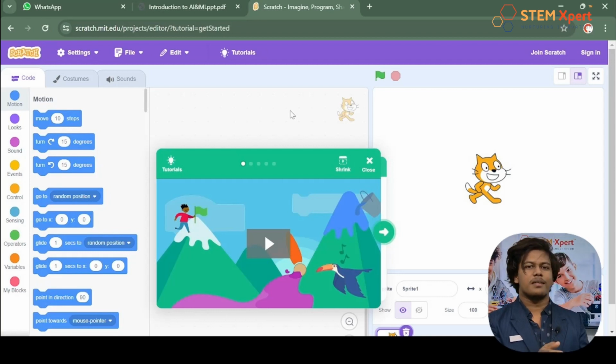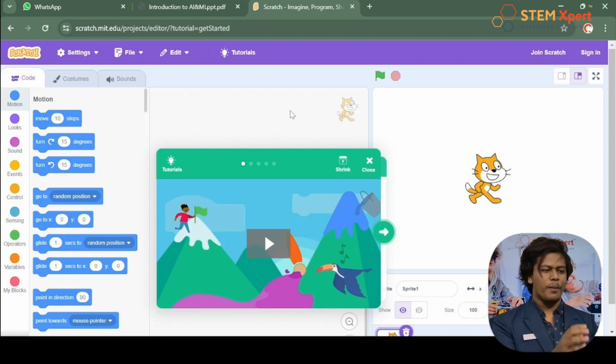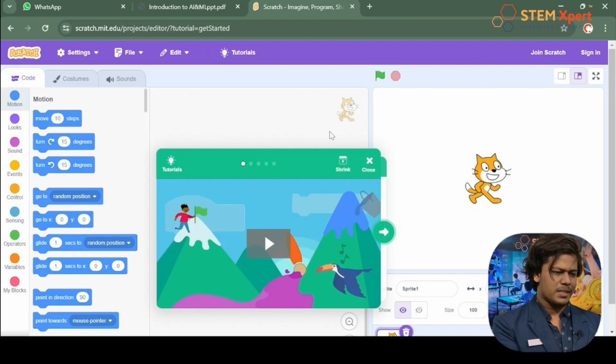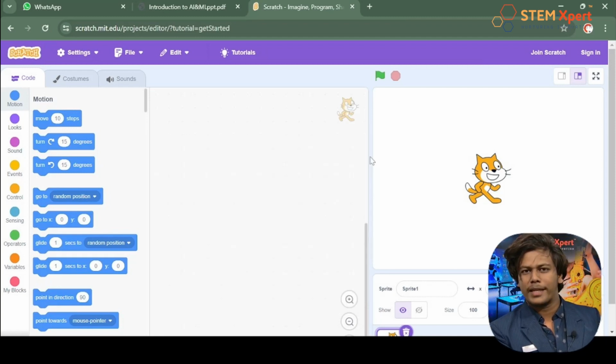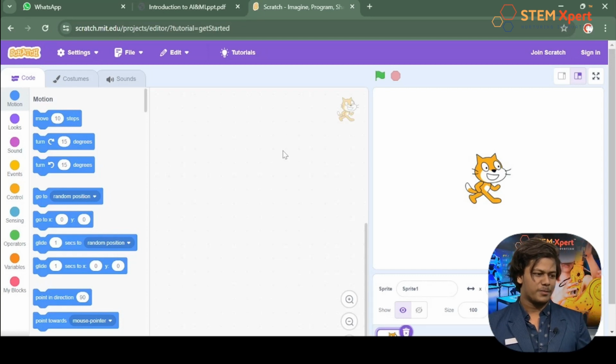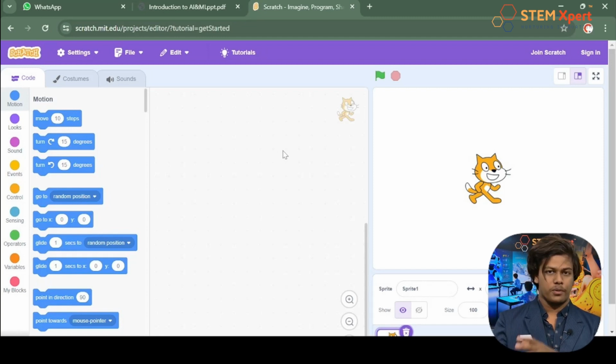This is how our Scratch software would look like. It's so amazing, right? What do you guys think? It's so beautiful. And over here you can see some blue box which says the tutorial. Yeah, just close it because we'll be learning everything in detail. That's cool. I just love this software because here it's all about the drag and drop method. All you need to do is just drag and drop. That's how we build the coding. That's how we build the project. So that's going to be easy. I'm going to let you know.